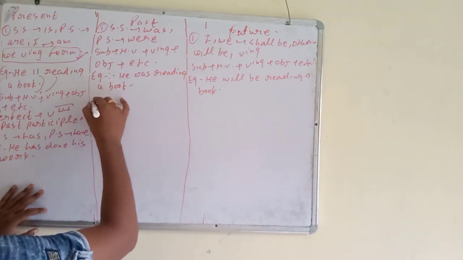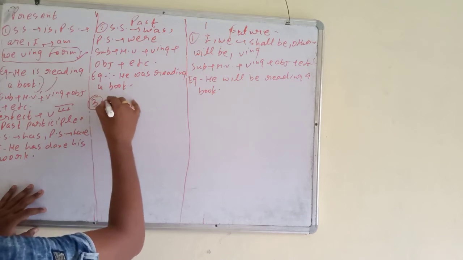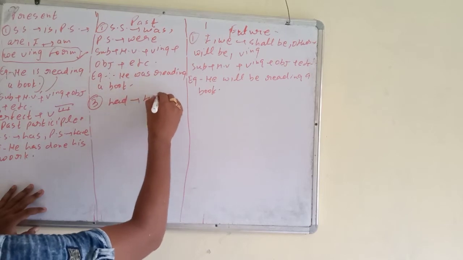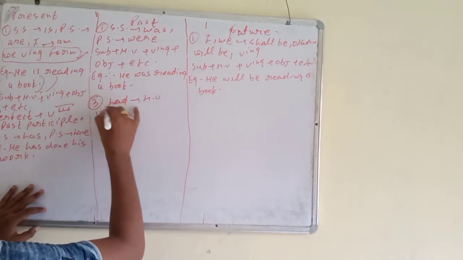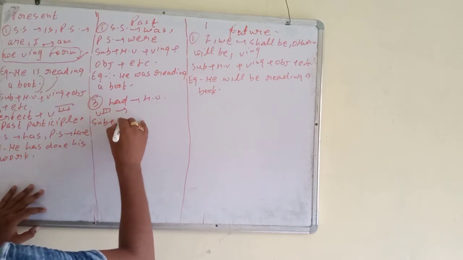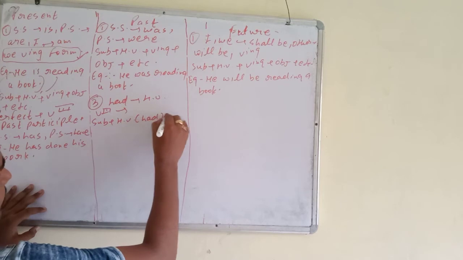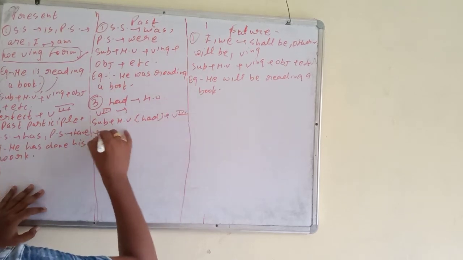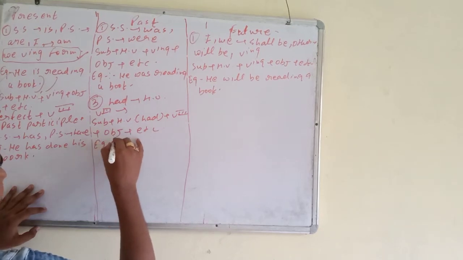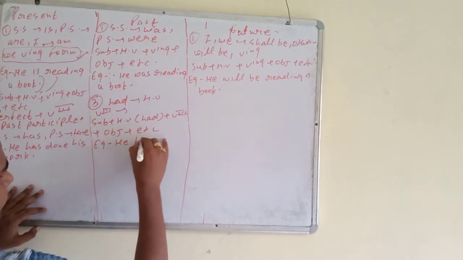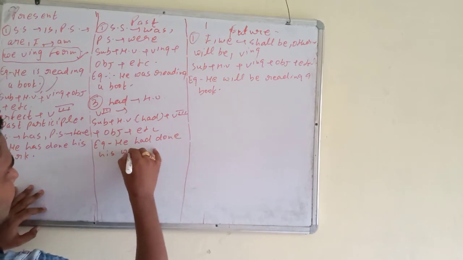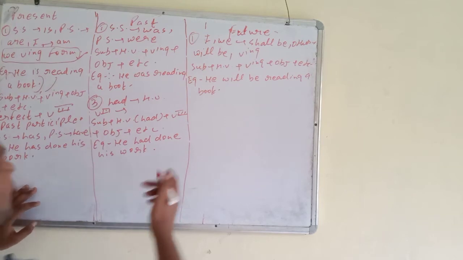Now we will come to past perfect. So what is past perfect? The rule will be, use had as a helping verb. One thing is common: the third form of the verb we use. Okay. We can write the rule: subject, helping verb had, third form plus object plus other word, then full stop. Example, he had done his work. He had done his work. This is past perfect. Okay.